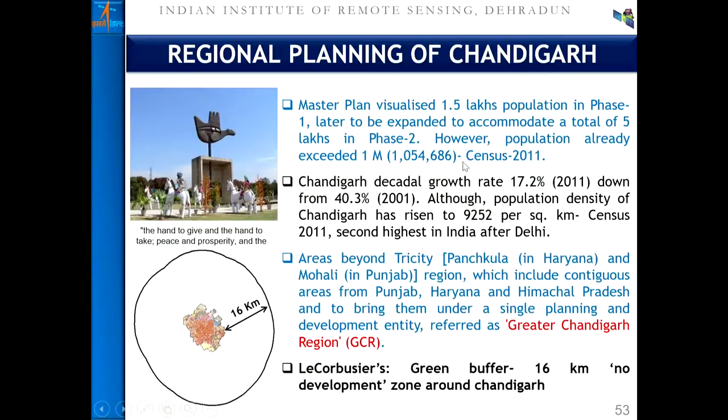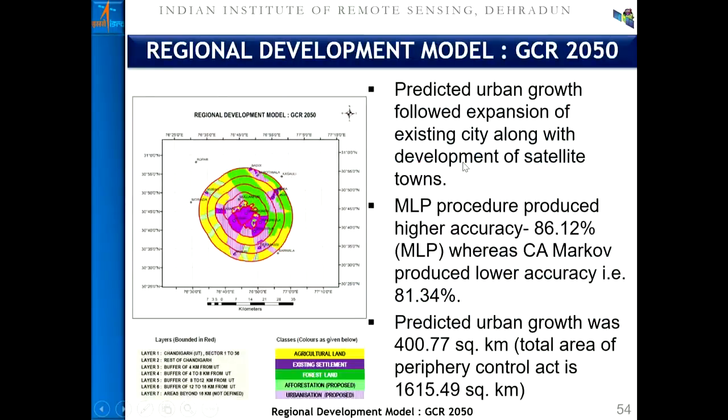So, based on the trend of urban growth, we tried to find out the current extent of the city and the projected extent of the city based on urban growth modeling, and based on certain policy guidelines, we tried to evolve a boundary for the Greater Chandigarh Region.